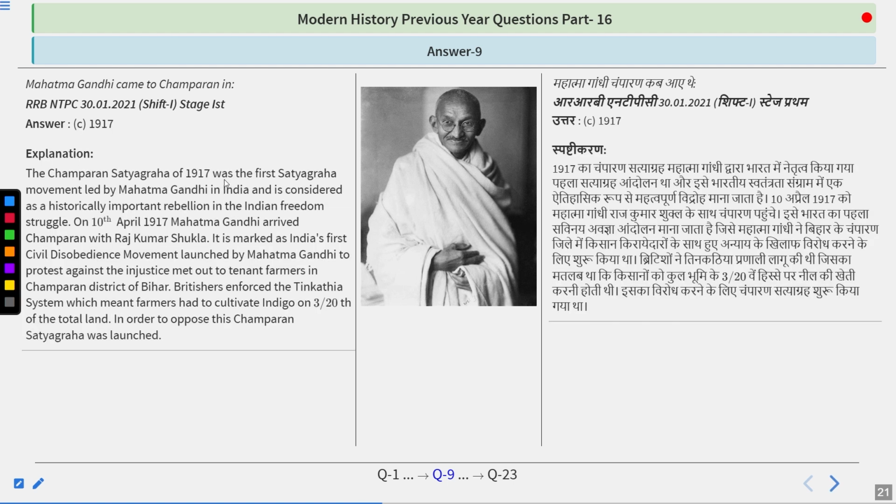Champaran Satyagraha 1917 was the first Satyagraha led by Mahatma Gandhi in India, considered a historically important rebellion in the Indian freedom struggle. On 10th April 1917, Mahatma Gandhi arrived in Champaran with Rajkumar Shukla. It is marked as India's first civil disobedience movement launched by Mahatma Gandhi to protest against the injustice meted out to tenant farmers in Champaran district of Bihar. The Britishers enforced the Teen Kathia system, which meant farmers had to cultivate indigo on 3/20th of the total land. In order to oppose this, Champaran Satyagraha was launched. So do remember, the answer is 1917.